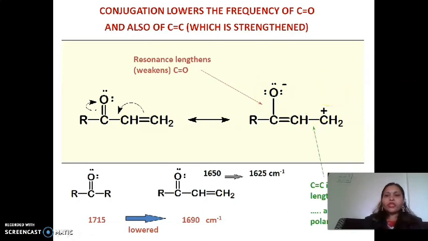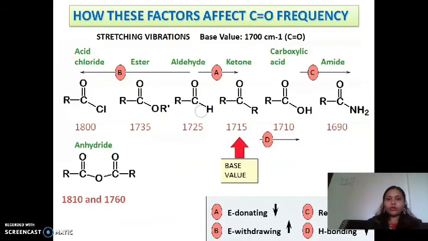So if we see the functional group of a carbonyl compound in IR absorption, if it is attached with two R, that is alkyl groups, it has 1715. And if there is an additional alkene, that is a double bond, that means conjugation, the frequency decreases to 1690. So you have to remember how the compound's frequency is lower or higher due to the presence of the carbonyl group.